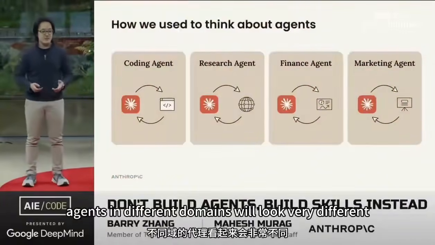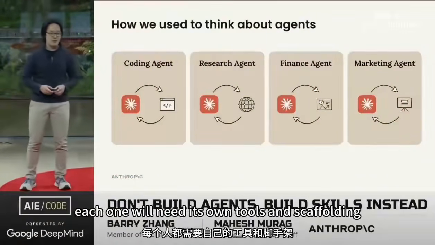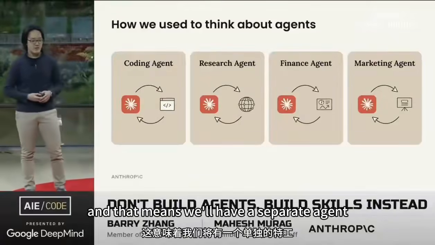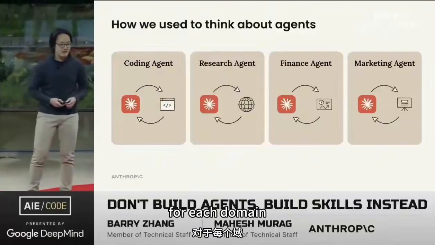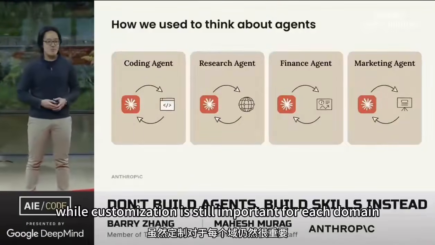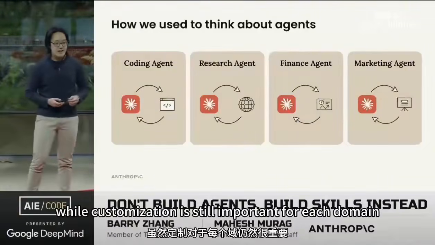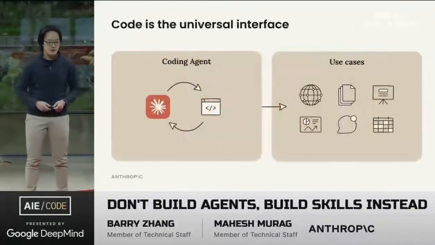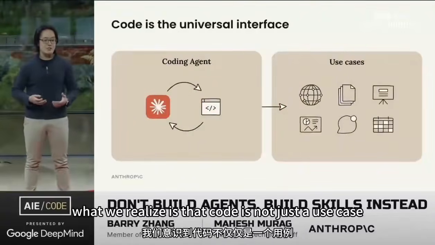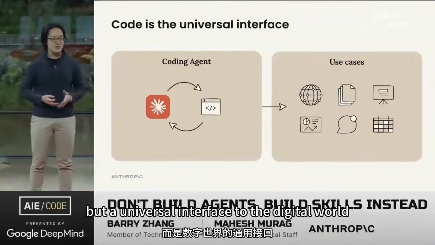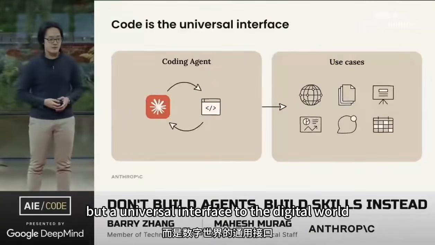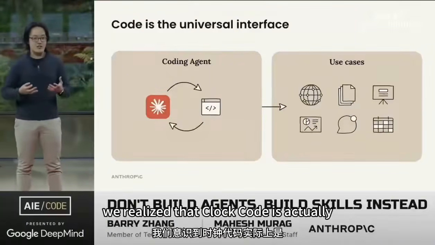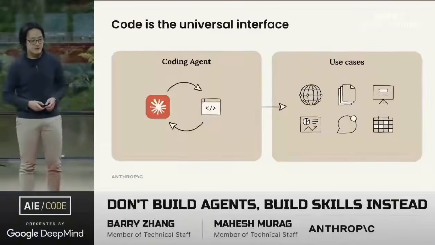We used to think agents in different domains would look very different. Each one would need its own tools and scaffolding, and that means we'd have a separate agent for each use case, for each domain. Well, customization is still important for each domain, but the agent underneath is actually more universal than we thought. What we realized is that code is not just a use case, but a universal interface to the digital world. After we built Claude Code, we realized that Claude Code is actually a general purpose agent.